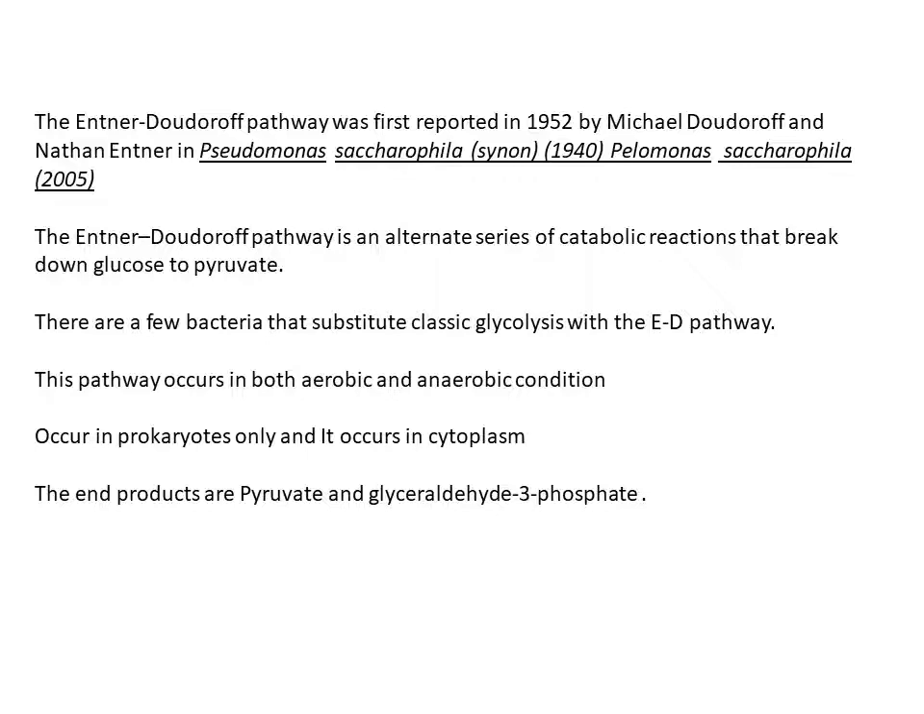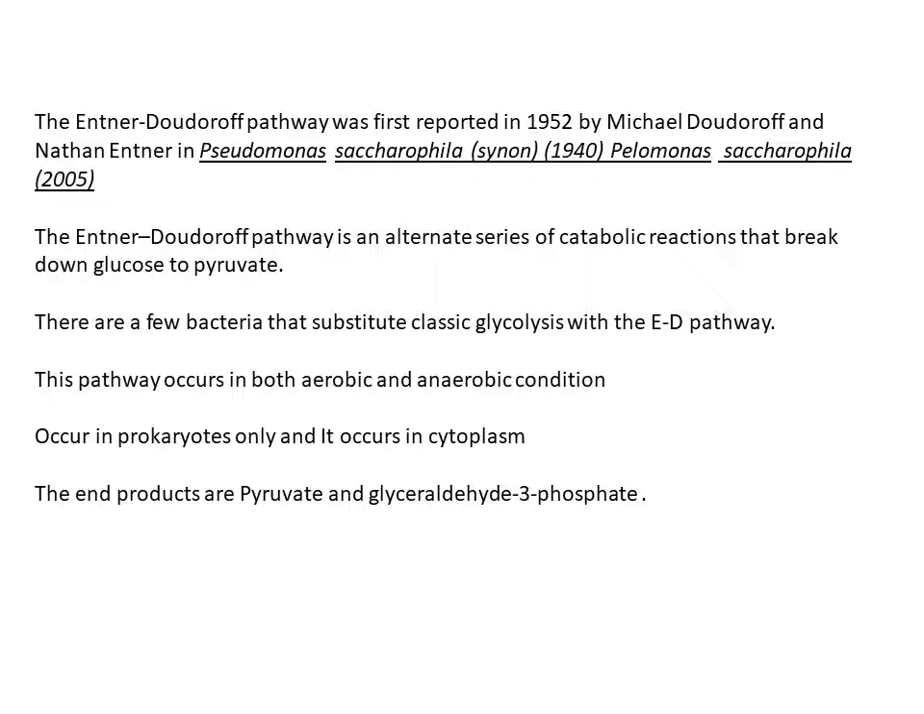Now in glycolysis as well as in the Entner-Doudoroff pathway, the end product is pyruvic acid or pyruvate. And before we go into the detail of this pathway, we will see in which organisms this pathway is seen. It is seen only in prokaryotes, especially bacteria. It's not seen in eukaryotes, whereas glycolysis is present in eukaryotes as well as prokaryotes. A few bacteria carry out this alternative pathway, and it occurs in both aerobic and anaerobic conditions, and it occurs in the cytoplasm.